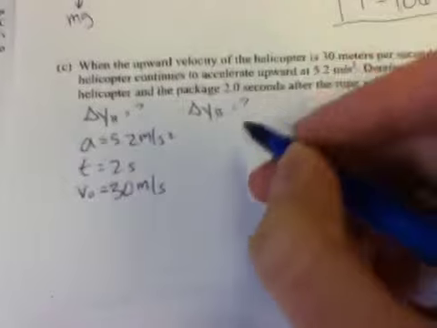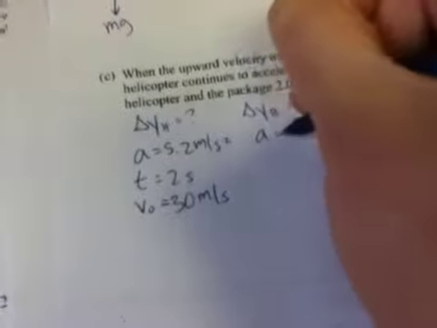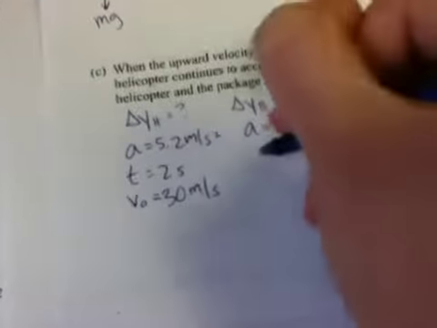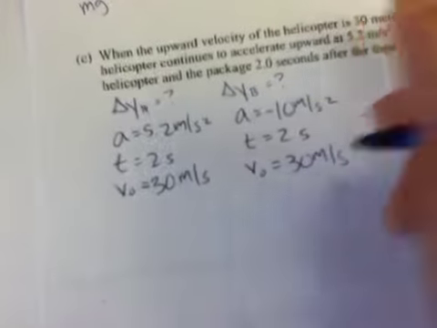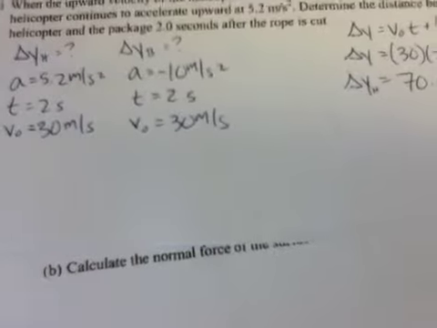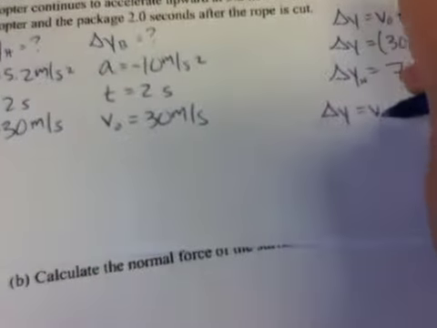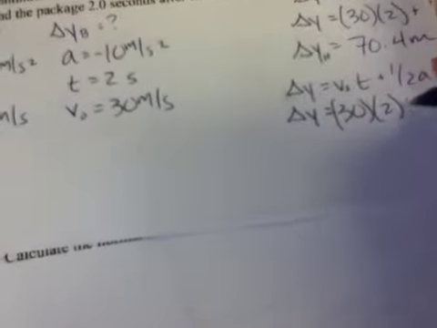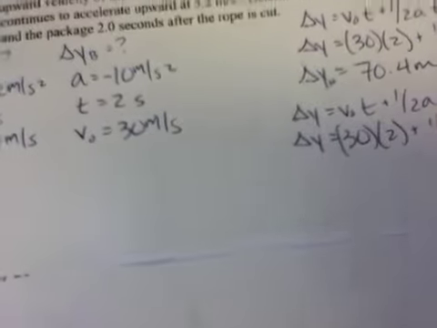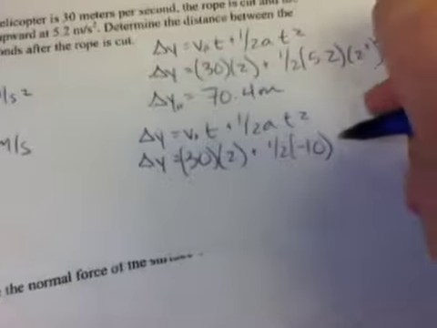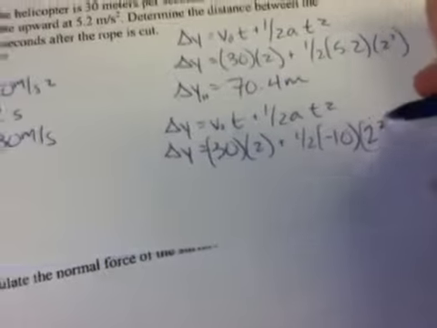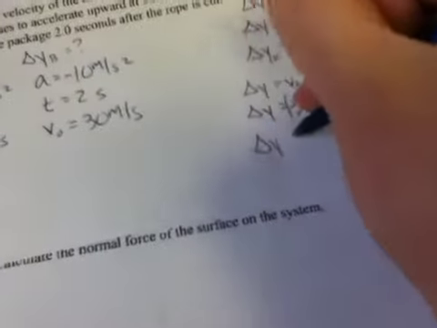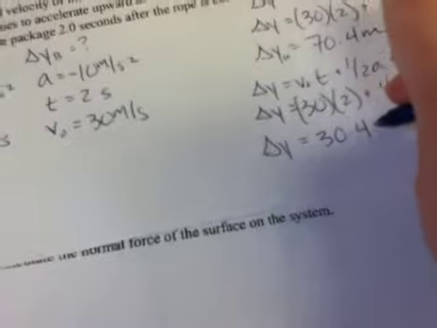Now looking at the box, we know that the acceleration of the box is going to be negative 10 meters per second squared. t is again 2 seconds, and v naught is 30 meters per second. So again, we can use this equation, change in y equals v naught t plus 1/2 at squared. We get change in y equals 30 times 2 plus 1/2 times negative 10, because our acceleration is going downward now, times 2 squared. So you end up with this change in y equaling 40 meters.